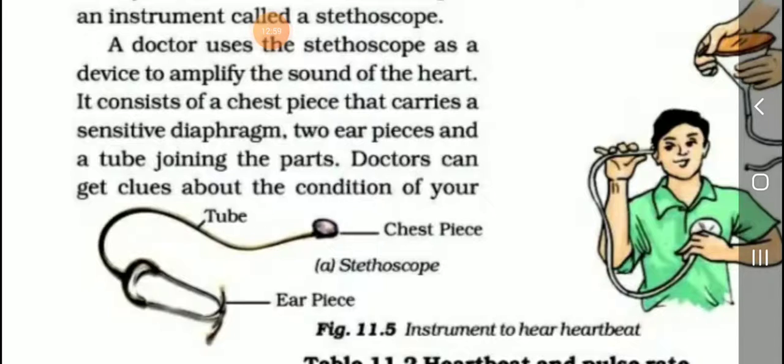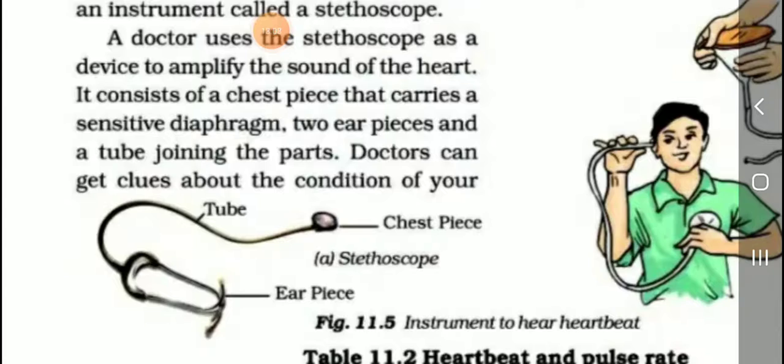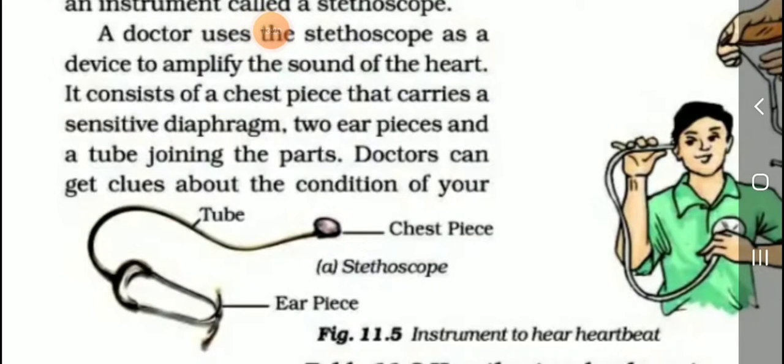Listen students, a doctor uses the stethoscope to amplify the sound of the heartbeat. So what is the main use of the stethoscope? To identify the human heartbeat.